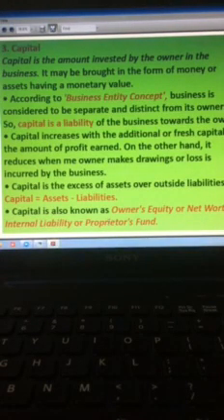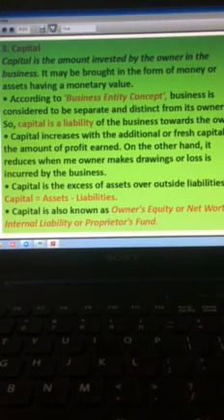Then today we took the third one, which was again very important, the amount invested by the owner in business, that is known as capital, according to one important concept which you are going to understand in your next chapter, that is business entity concept. Business and owner are two separate identities, they are distinct from each other. So capital is the liability of business towards the owner. It increases with fresh capital or profit earned and decreases with drawings or loss. The formula is capital is equal to assets minus liability.